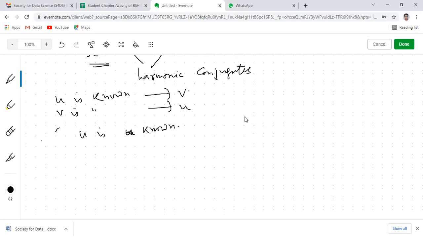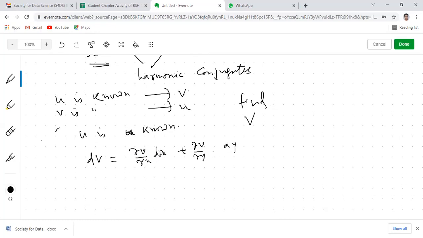So since U is known, we need to find out V. For that, we know that dV, the total differential of V, can be written in the form of del V del X into dx plus del V del Y into dy. Now, since V is not known to us, del V del X and del V del Y will be unknown to us. But U is known.